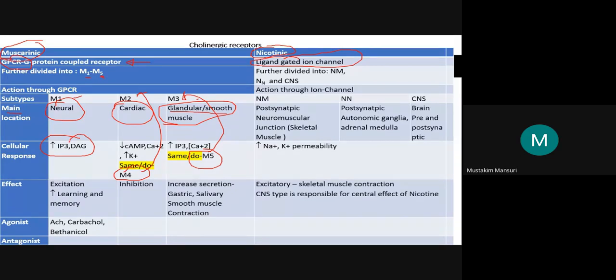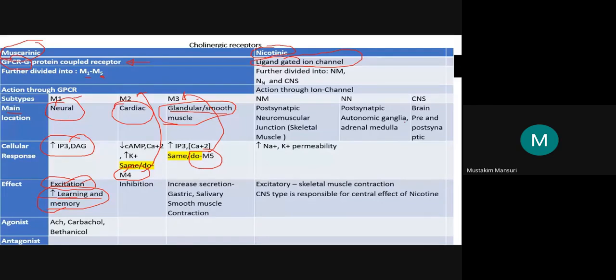If you remember, when there is an increase in IP3 and DAG, you will get the excitatory effect, and there will be an increase in learning and memory.